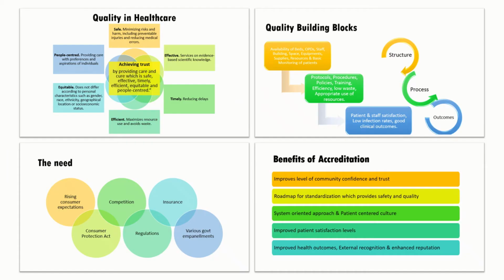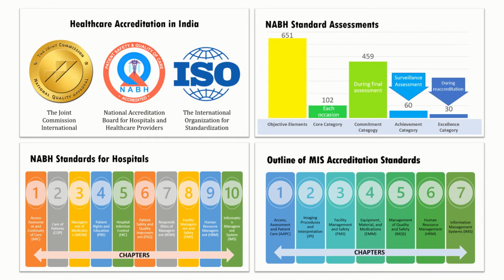Just a quick reminder, we discussed what is quality in healthcare. In the first part we discussed quality building blocks, the need and the benefits of quality. In the second part we discussed healthcare accreditations across the world, in India, NABH standards and their various requirements during different stages.